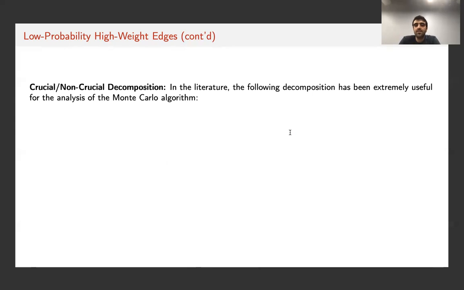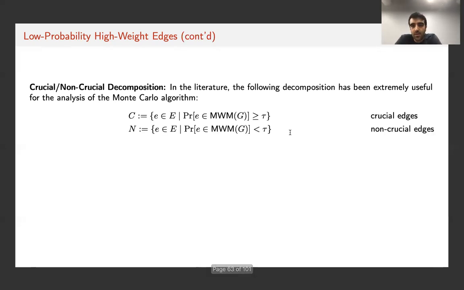To give more context about how this challenge appears in our work, it's useful to go over a crucial, non-crucial decomposition of the graph. So basically, in the literature, it has been proved that if we partition the edge set of the graph into two subsets, the set of crucial edges, C, which includes edges which appear in the optimum matching with probability larger than some threshold tau, and non-crucial edges which appear in the optimum maximum matching with probability smaller than tau,